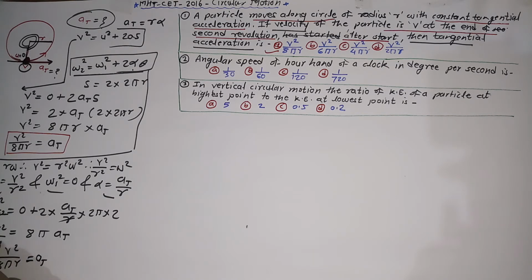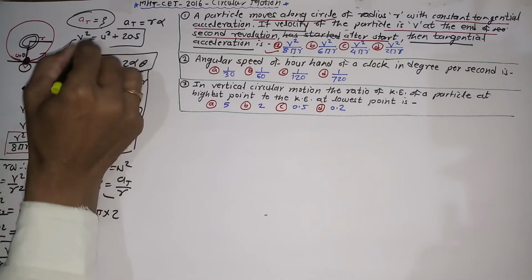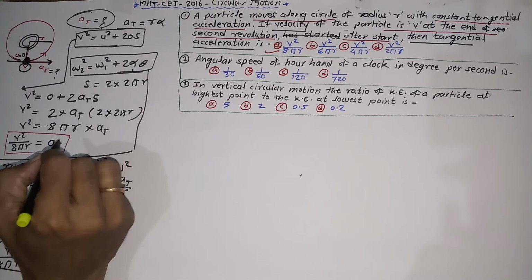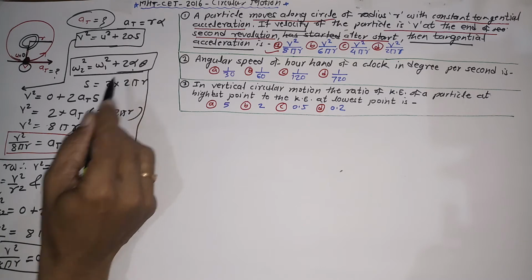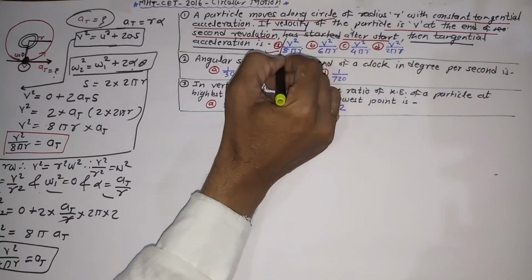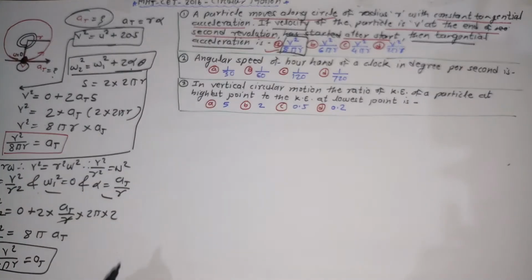So this is how you can use either the first equation, the linear kinematical equation, or the second equation, the angular kinematical equation, so as to obtain the final value of a t as v square upon 8 pi r. So this is the final conclusion or end of the first problem. V square upon 8 pi r will be the answer of that question.